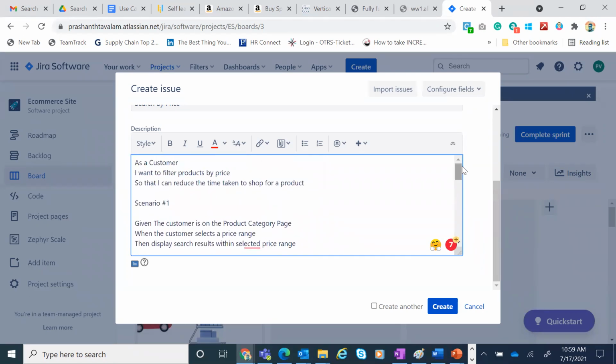This will give a developer a good understanding of how the system must behave when a user takes a certain action. Now he is able to understand, as a developer, that on the product category page you're able to see the search price range. You're also able to select price range as high, low, high on the featured page. There is also an option to select maximum and minimum price range on the featured page. You're also explaining how that particular system must behave, whether to stay on the existing featured page or move back to the product category page. So this is what we captured.